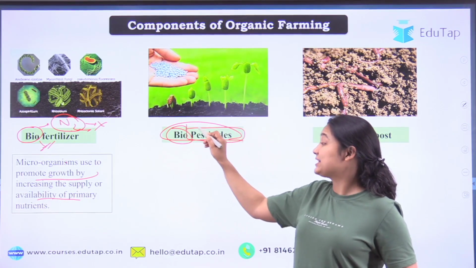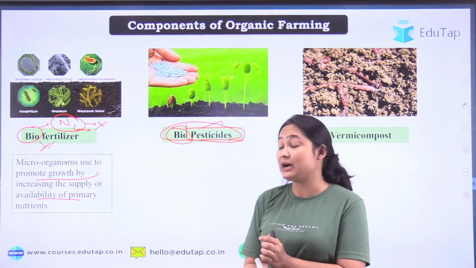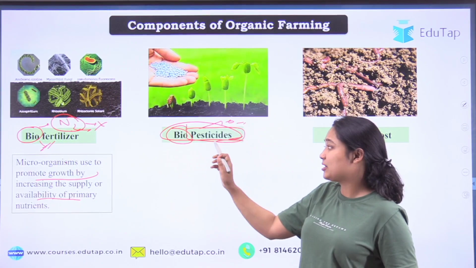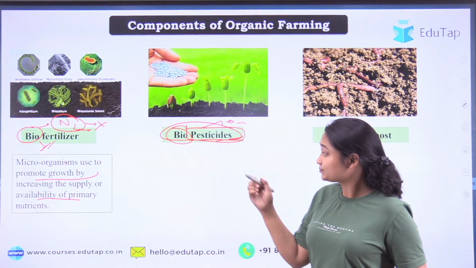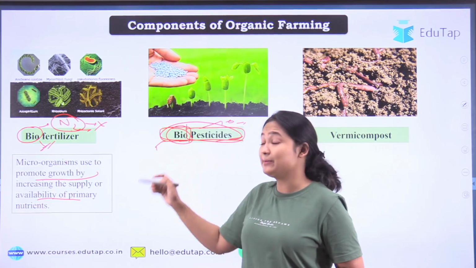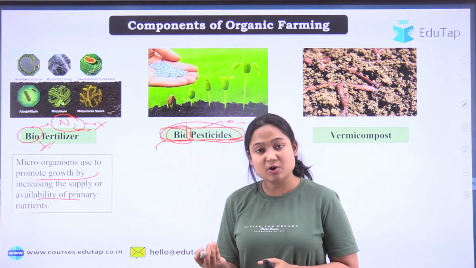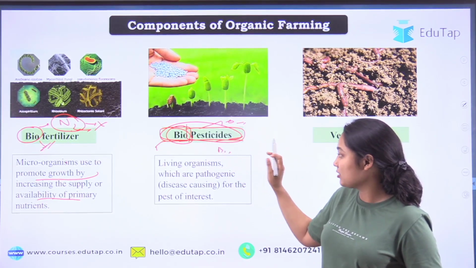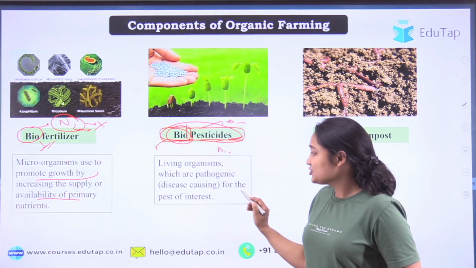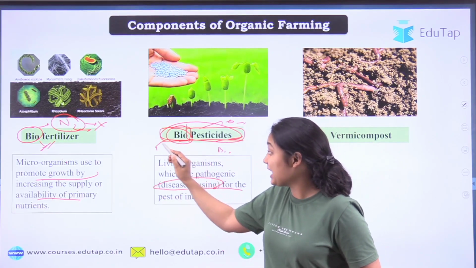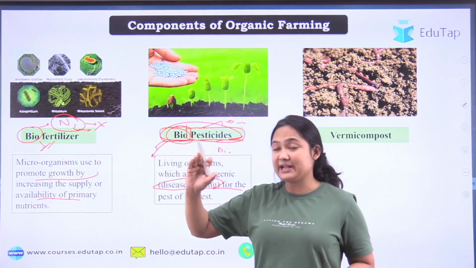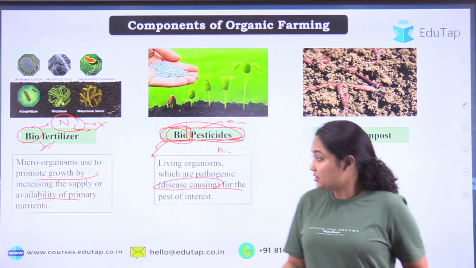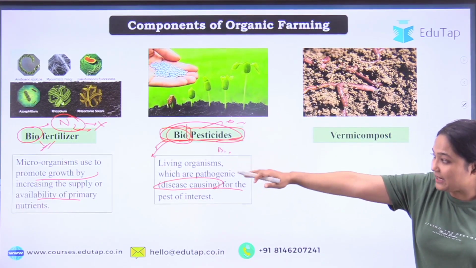Whenever we are talking about pesticide, we are trying to control the pest. Okay, any harmful microorganisms or worms or arthropod or anything that will harm our plant and decrease our production. So again, for biopesticide, we are using some microorganisms. These microorganisms can be biofungicide or biopesticide or anything. Okay, so what they will do is target the organisms that are responsible for a particular disease or particular pest, and they will control them. Okay, so that was biopesticide and biofertilizer.